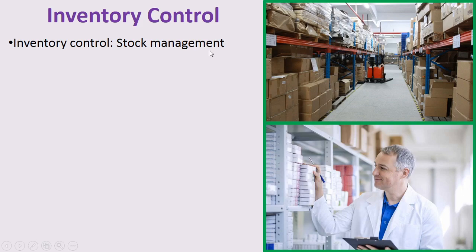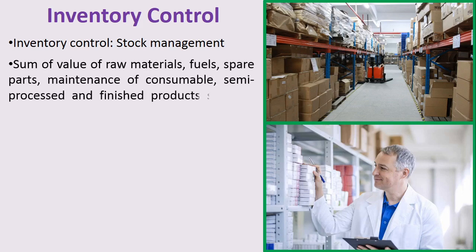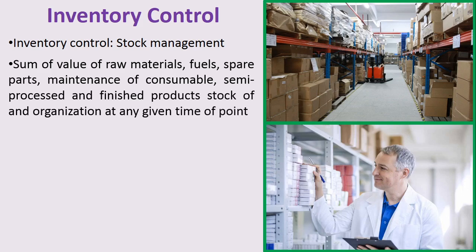So whatever medicines or raw materials are required in the hospital, the stock of that particular material will be maintained there. Here the inventory control is defined as the sum of the value of raw material, fuels, spare parts, maintenance consumables, semi-processed and finished product stock of an organization at any given point of time.